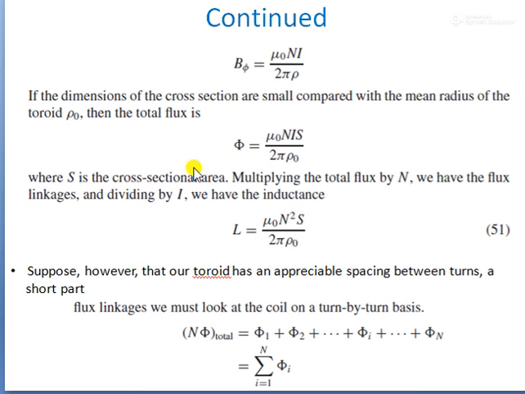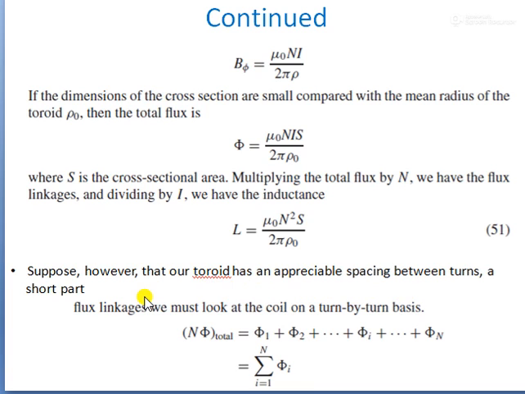This is the flux, where S is the cross sectional area. Multiplying the total flux by N gives the flux linkage, and dividing by I gives the inductance. So L is equal to mu naught N square S by 2 pi rho naught, the inductance of the toroid. Suppose the toroid has appreciable spacing between turns.